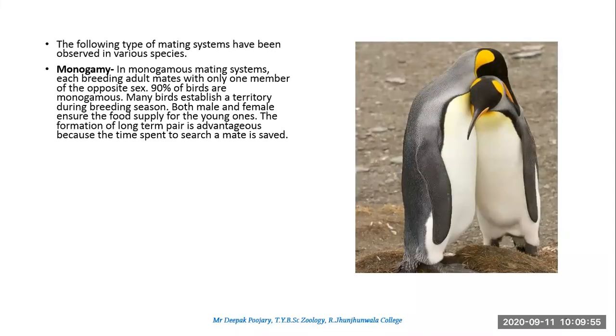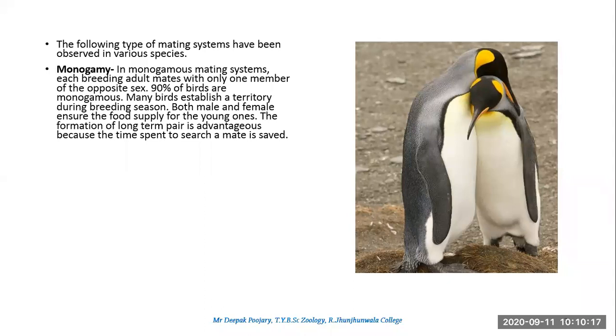Okay, the first aspect is monogamy. Monogamy का मतलब क्या होता है? Monos means single and gamos means marriage. It is very simple: in this type of mating system, during the breeding season, these animals will form a pair for breeding.